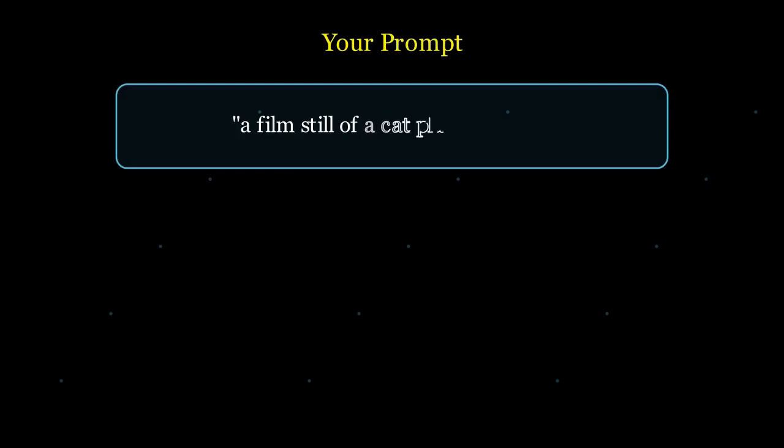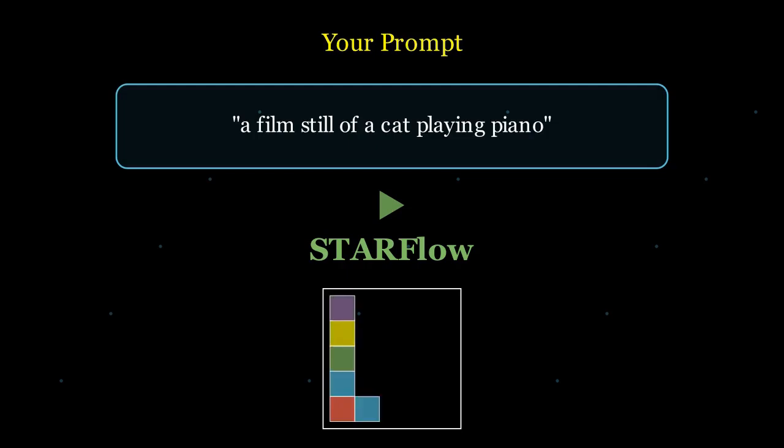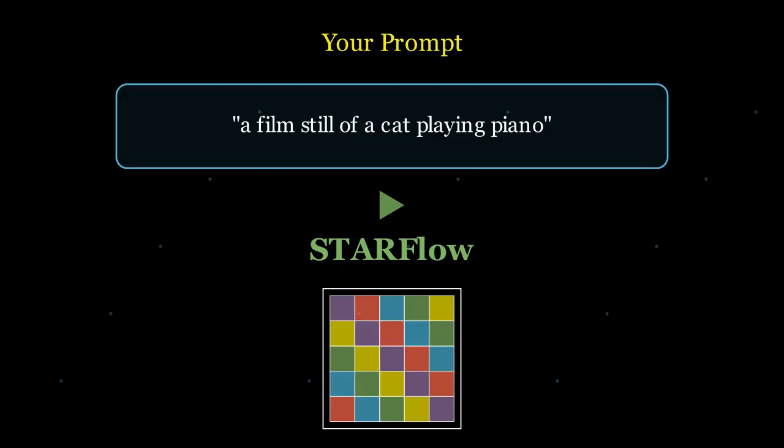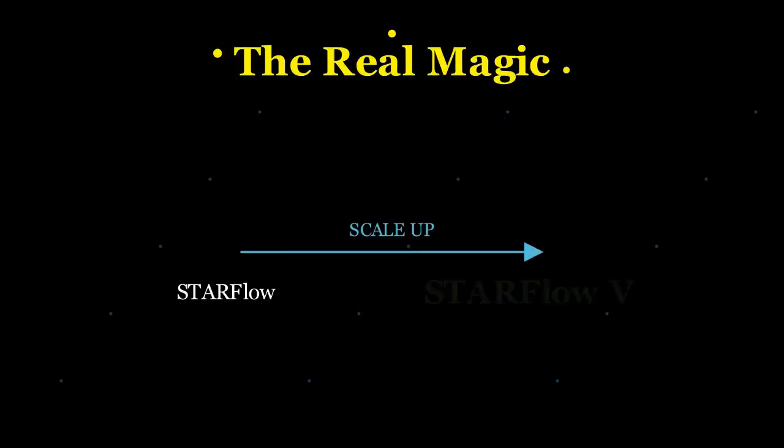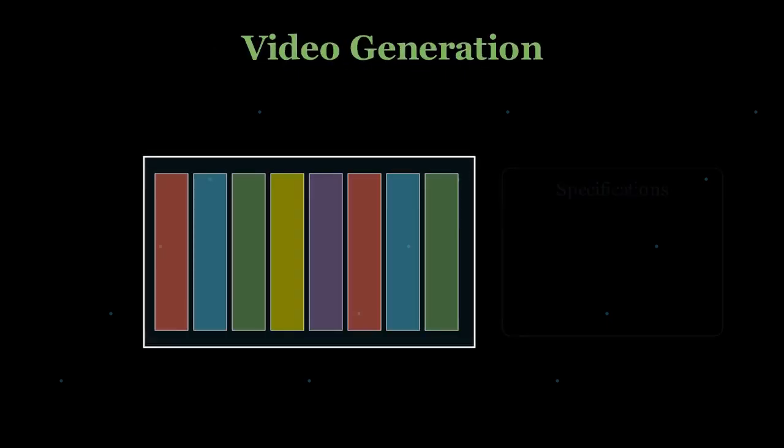Let us break down what this actually does in practice. You type a simple prompt like a film still of a cat playing piano, and Starflow generates high-quality images at 256 by 256 resolution. But the real magic happens when you scale up to Starflow V, which outputs 480p video at 16 frames per second, generating smooth temporal motion from pure text.